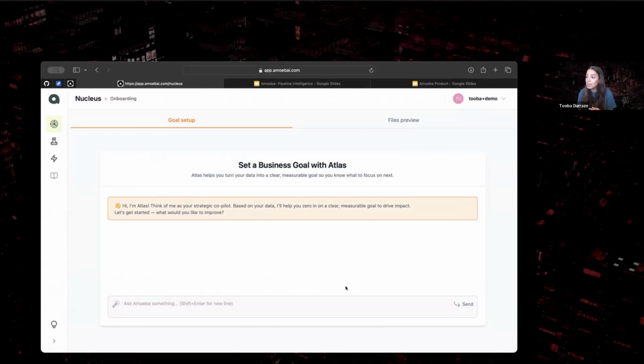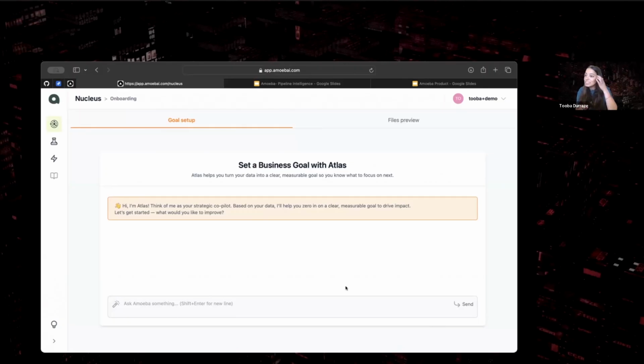First and foremost, we have our first interface agent, which is Atlas. As the name suggests, its job is to guide you into understanding what your goal really is. This agent is a lot smarter behind the scenes than it would seem, because its job is also to anchor you into what might be the right goals. Sometimes we get anchored to goals that are too menial or too micro. Atlas's job is to make sure that you're focusing on macro goals that grow your business, rather than micro goals that might not be as relevant.